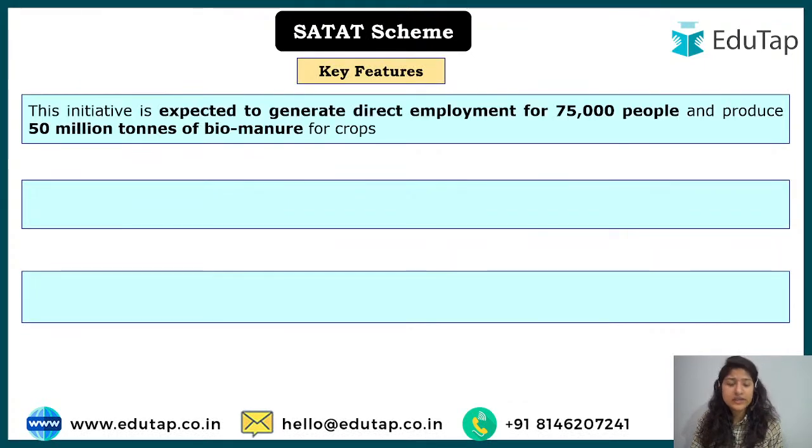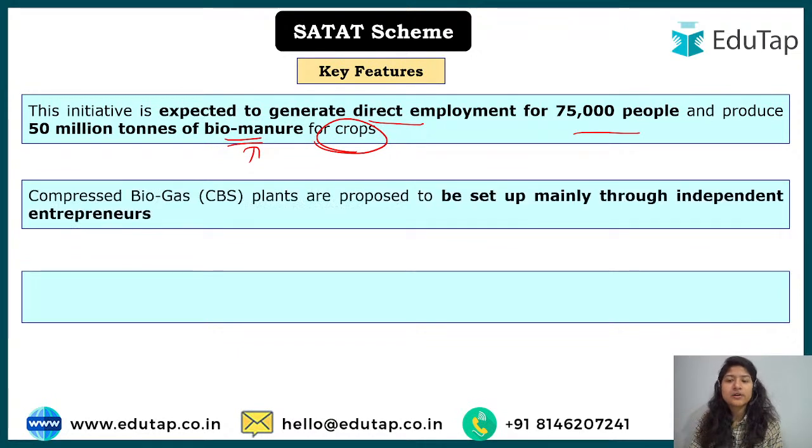Next, look at some of the key features. This initiative is expected to generate direct employment, which we have understood how it will be done, and biomanures will also be created, which is very important for crops. We are focusing on organic things, right? So that will help in organic farming also. It would help the crops grow without any chemicals.